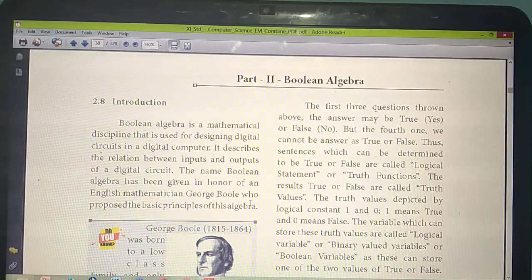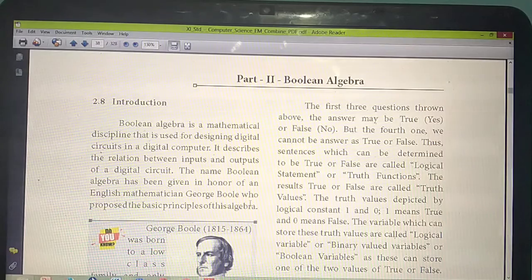Mainly this is mathematical calculation where we use Boolean values. It is mainly used for designing digital circuits, for all digital things. Digital computers and digital mobile phones have digital circuits, and all digital circuits work based on Boolean values or Boolean algebra. Each circuit will have inputs and outputs, and the relation between the inputs and outputs is what we call Boolean algebra.